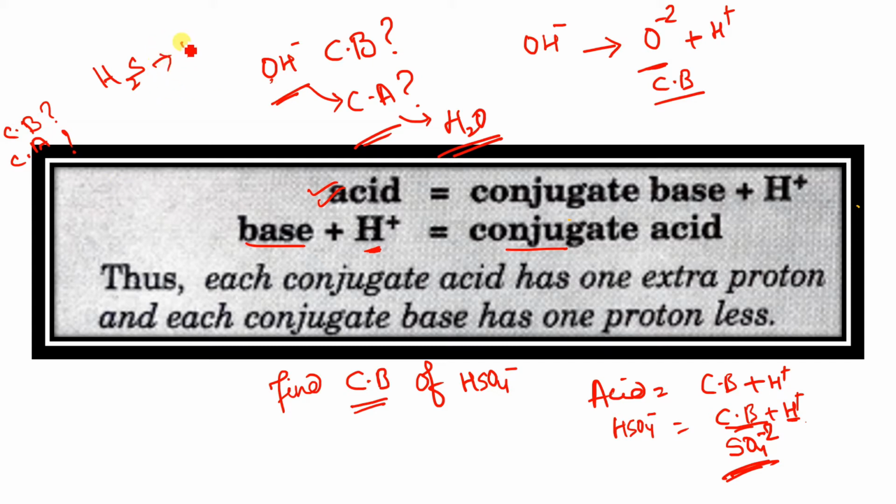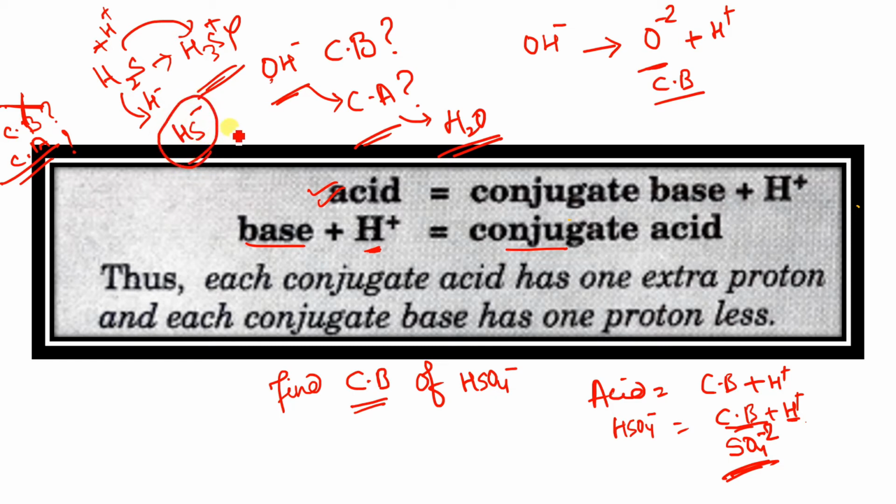Have you ever seen a compound like H3S plus formed? Never. That means it is not going to gain H plus, so it will not form a conjugate acid. Did you get that? So for the conjugate base, just release H plus and what is left? HS minus. So this will be the conjugate base.